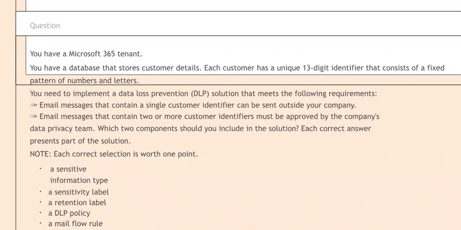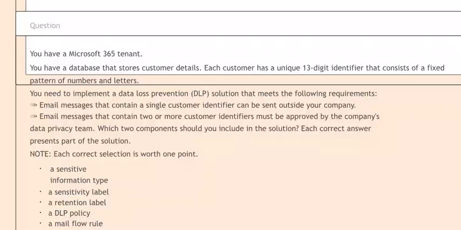First, email messages that contain a single customer identifier can be sent outside your company. Second, email messages that contain two or more customer identifiers must be approved by the company's data privacy team.